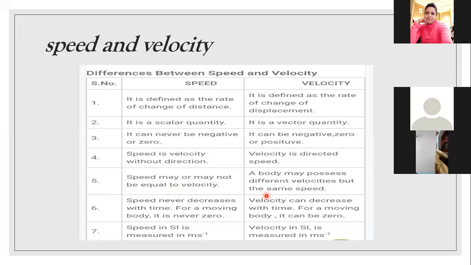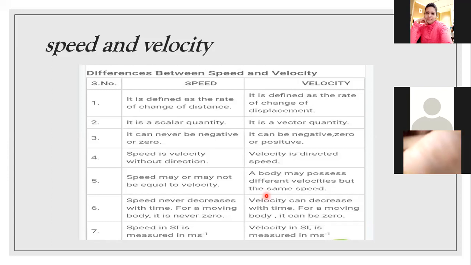If a body is moving from A to B then B to A again, then the initial and final position are the same, A. Since the initial position and final position are the same, the displacement is zero. And what is velocity? Velocity is the rate of change of displacement.